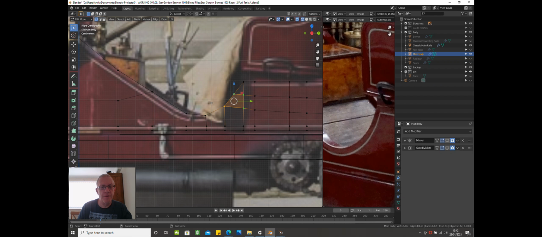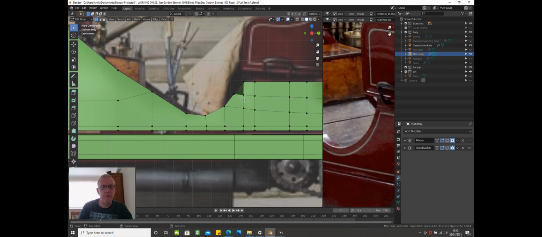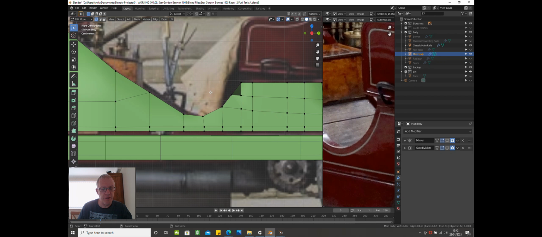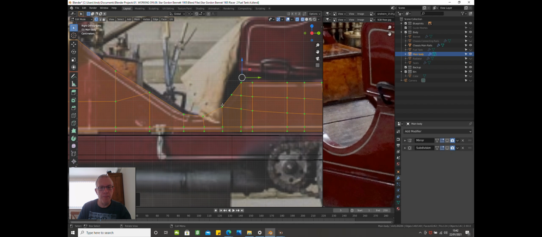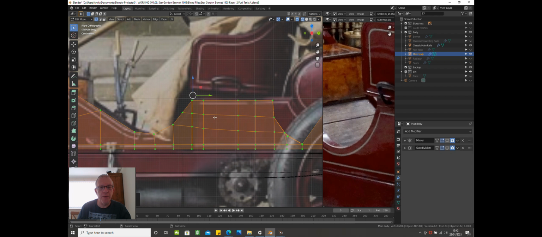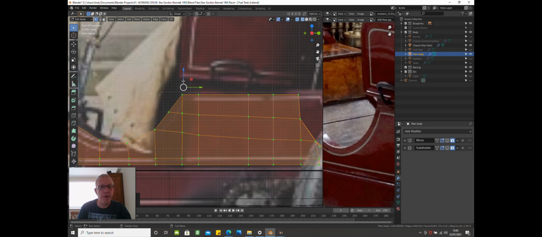So let's just make sure, go to solid view. Yeah, the reason that is, so press A to select them all, then press Shift and N, which recalculates the normals. Okay, so Z wireframe. So we've got that. I need to drag that up a wee bit more.